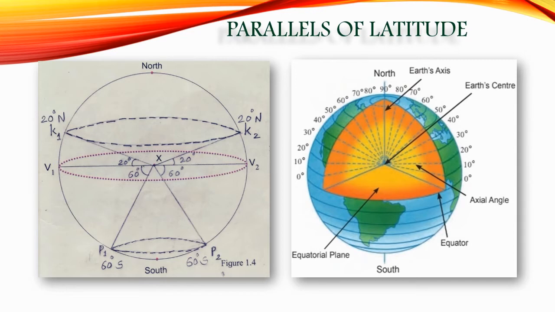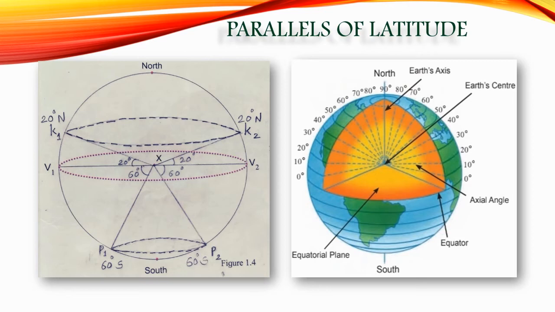Note that though these lines appear to be ellipses in the diagram, on the globe they are circles. The circles thus created at the same angular distance from the center of the earth are parallel to one another. Hence, they are called parallels of latitude.